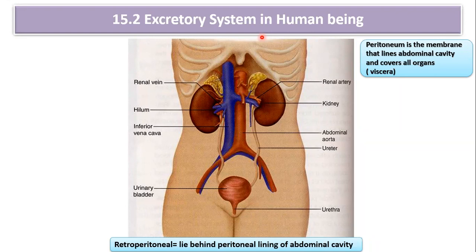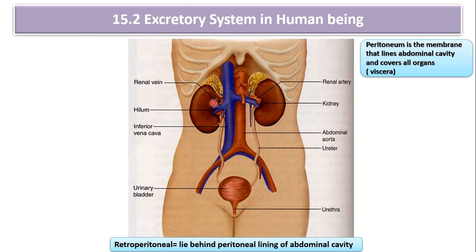The kidney is bean shaped, right? The outer surface is called convex. The inner surface is called concave. This concave surface has a notch or depression, and that depression is called the hilum. In the notch, a renal artery enters the kidney, a renal vein leaves the kidney, and even the ureter comes out from that notch.